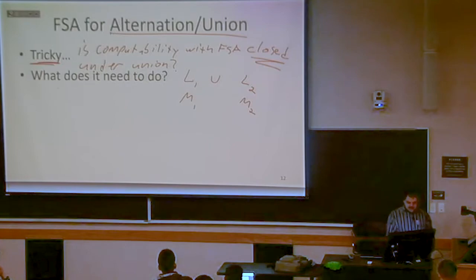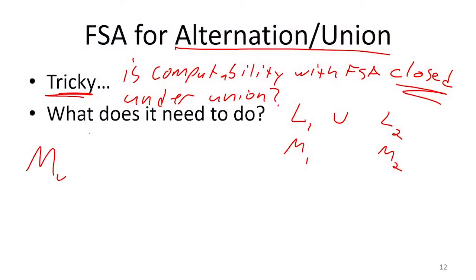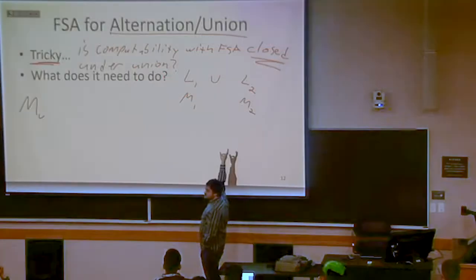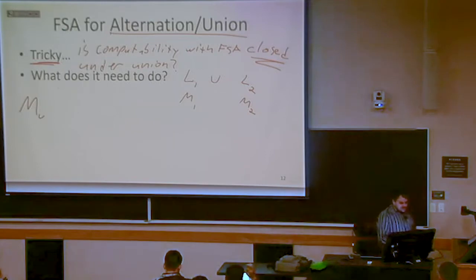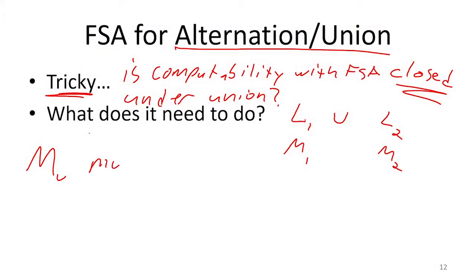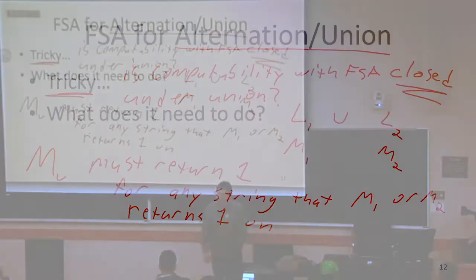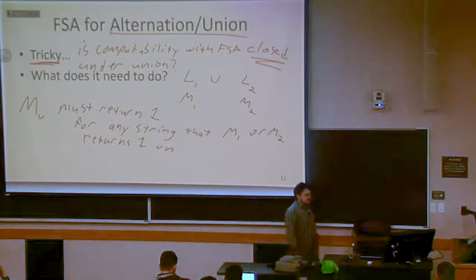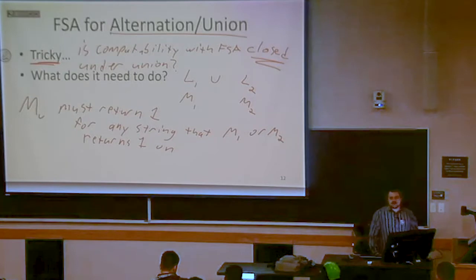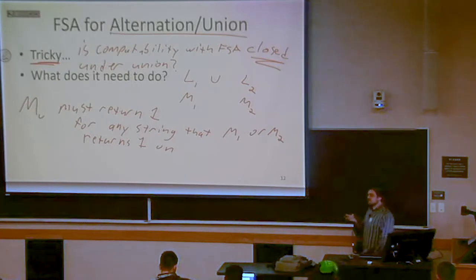If I'm trying to create some new finite state automaton, let's call it M sub union, that's going to compute the union of those two languages, this finite state automaton needs to return 1 for any string that M1 or M2 returns 1 on. That's what this machine is going to need to do. It's going to take some input string, and it's going to return 1 or 0, true or false, for that input string, whatever it is.